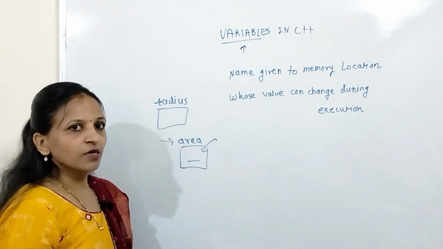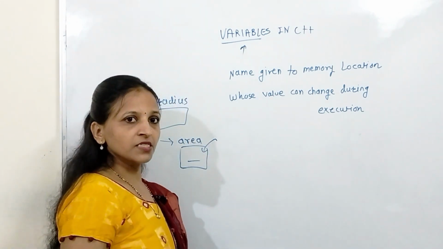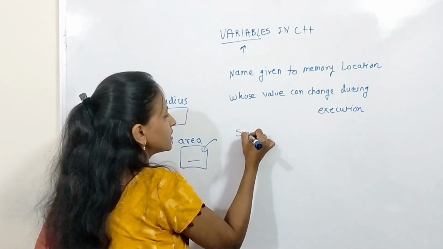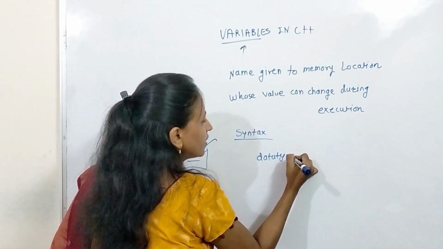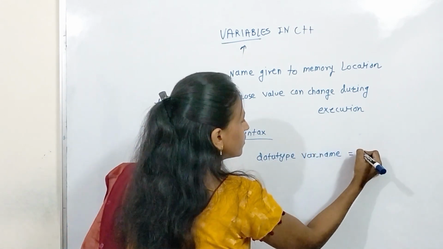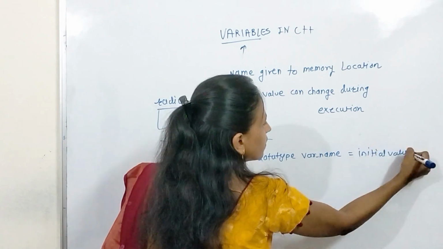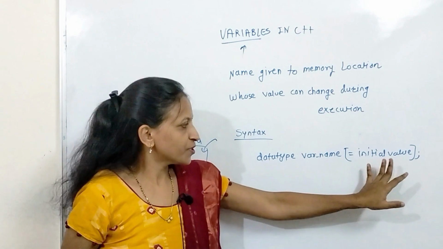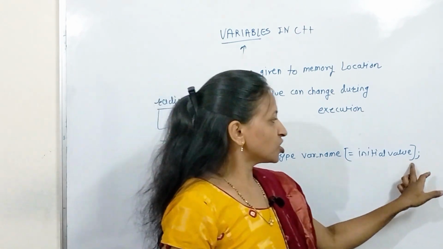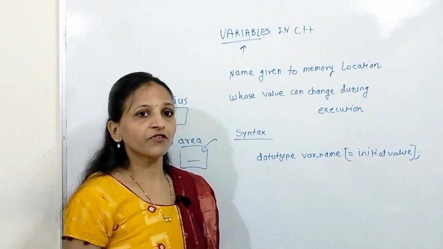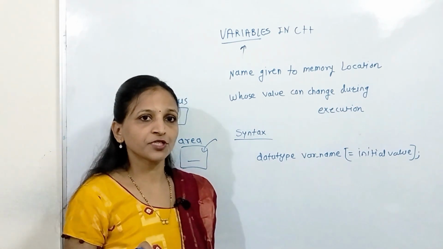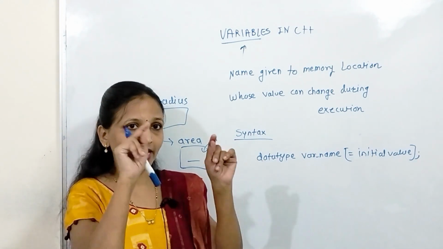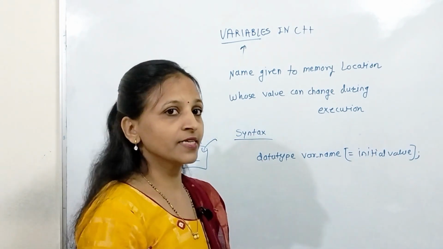Now how to declare a variable? In C and in C++, the syntax is the same. The syntax is like this: data type, then variable name, equal to initial value, and give a semicolon. This equal to initial value part is optional. Actually, whatever is mentioned in square brackets in a syntax is always optional, except for arrays. In the case of an array, while declaring it we will write the square brackets as a part of the syntax.